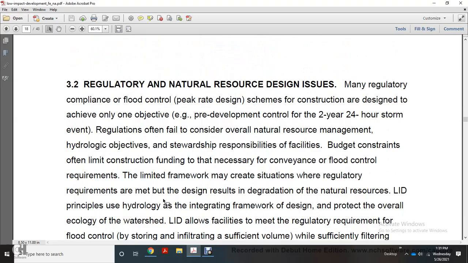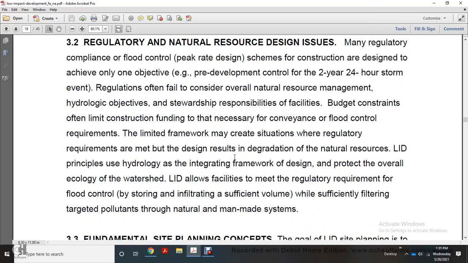Regulatory natural resource design issues: regulatory compliance with flood controls and peak rate design schemes for the construction design that achieve only one objective, the pre-development control of the 2-year 24-hour storm event. The regulations often fail to consider the overall natural resources management, hydrological objectives, stewardship responsibility, facility budget constraints, and often limited construction. This limited framework may create a situation where regulatory requirements are met with a design that results in the degradation of natural resources.